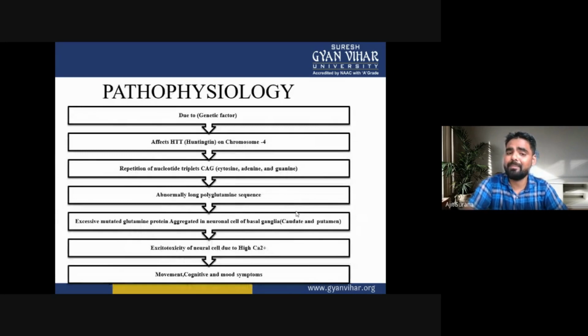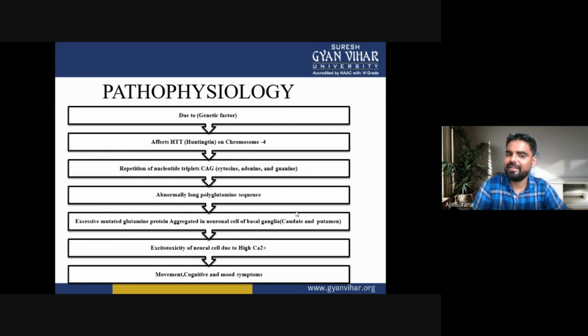Now, next is the pathophysiology of Huntington disease, or how Huntington disease occurs. In pathophysiology, first, due to genetic factors, the Huntington gene on chromosome 4 is affected. When it is affected, repetitions of the nucleotide triplet CAG, cytosine, adenine, and guanine, may occur.